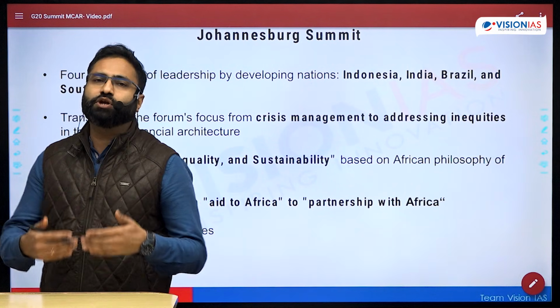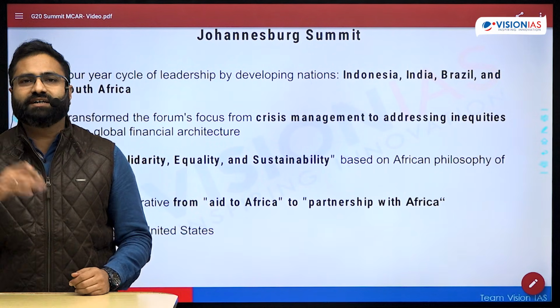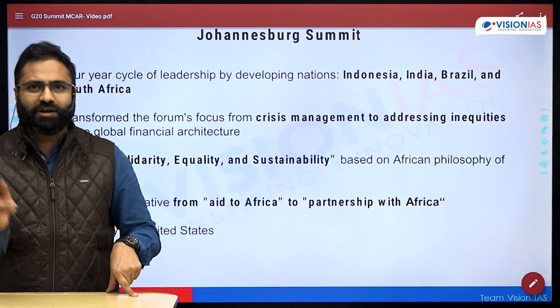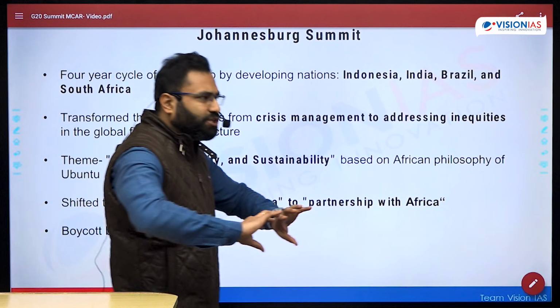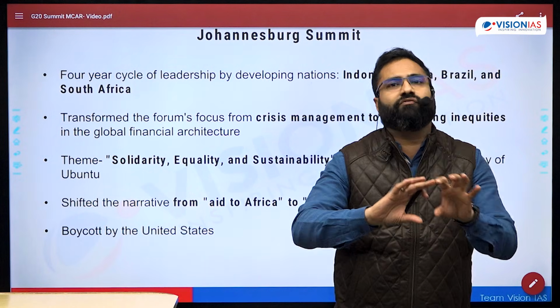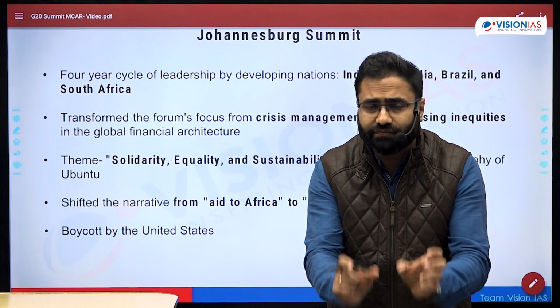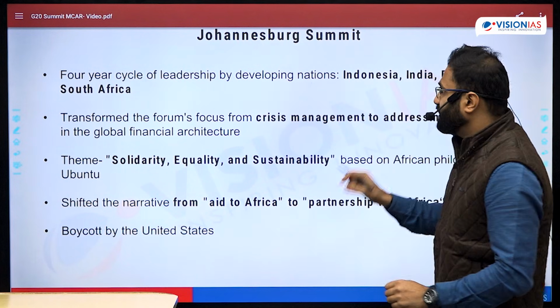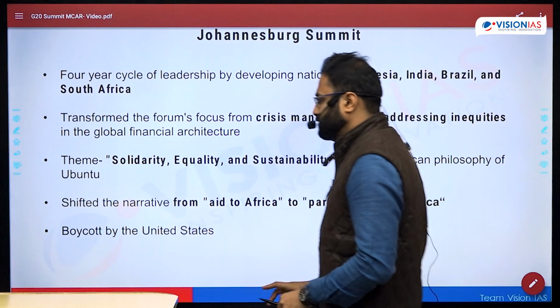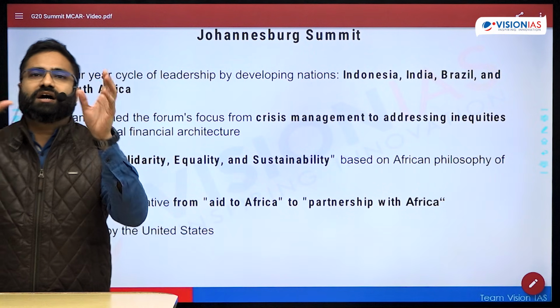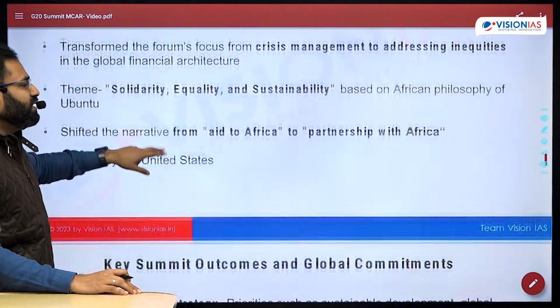And in retaliation, the president has said, next year we are going to host the summit and we are not inviting you. So that shows that not everything is good with respect to this organization. There are certain fissures and fractures emerging as far as the G20 is concerned. So these are the basics about this summit that came out.